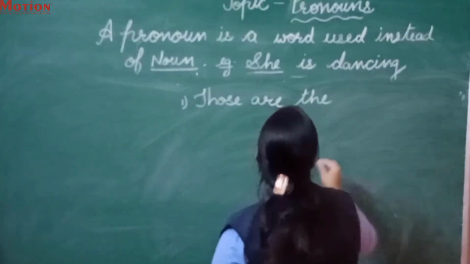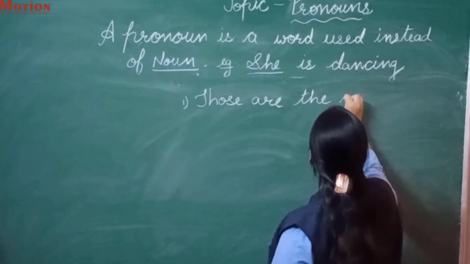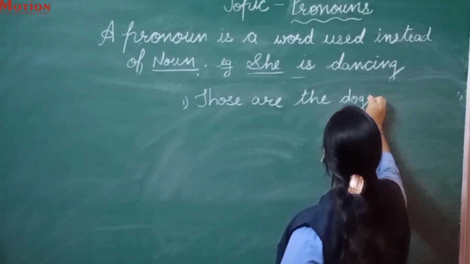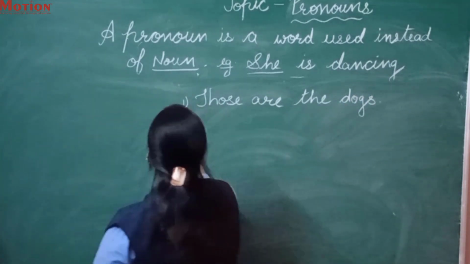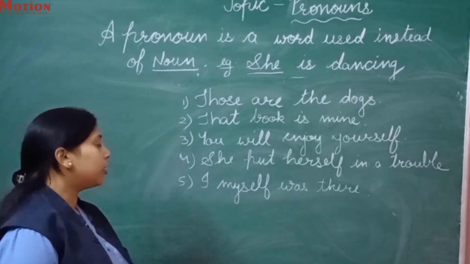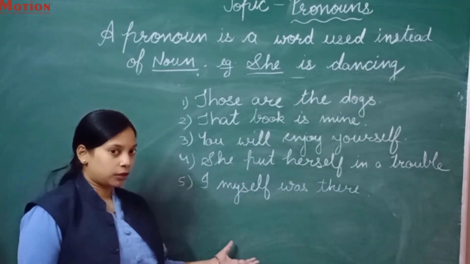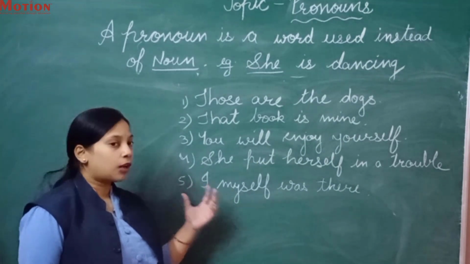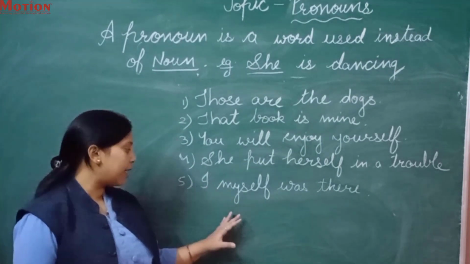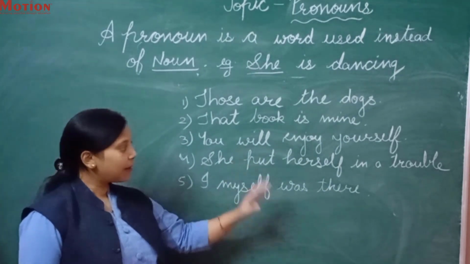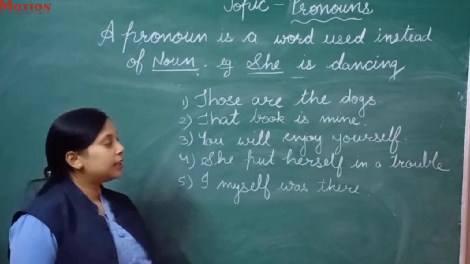Those are the dogs. Next, five sentences I have written here. Now you have to find what the pronouns are and which kind of pronoun each is. I have explained three types, and those three types of pronouns are mentioned in these sentences.